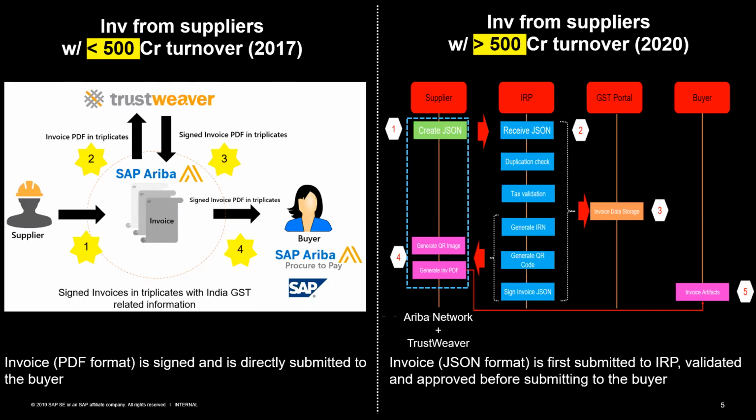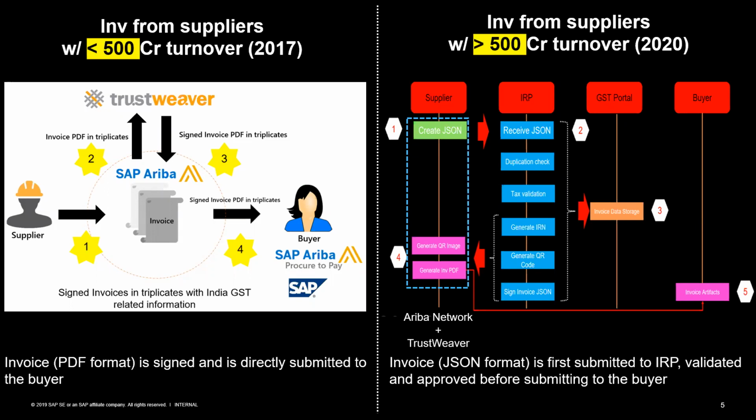On the right side, we have this little complicated workflow where the invoices have to be reported live to the tax authorities. But in both cases, the complexity behind the scenes is managed by Ariba network and its service provider, which is Trustweaver or Sovos.